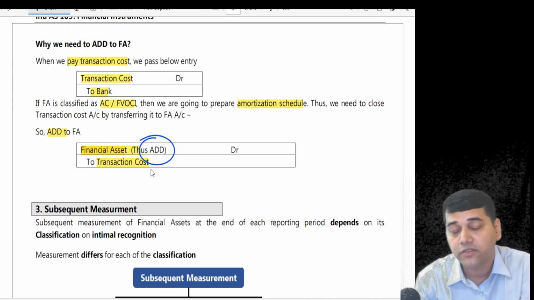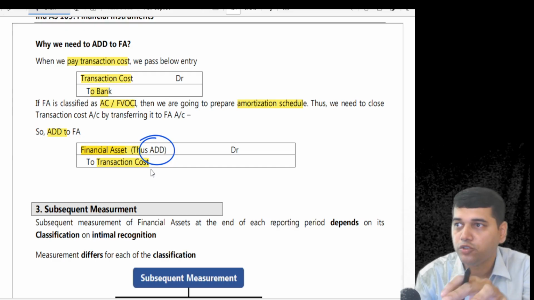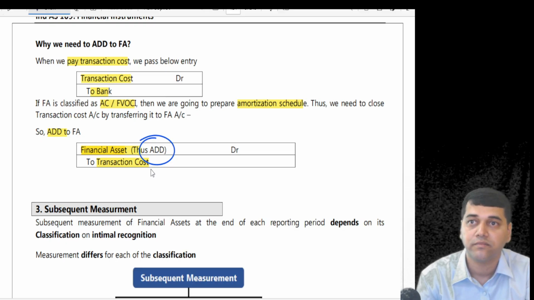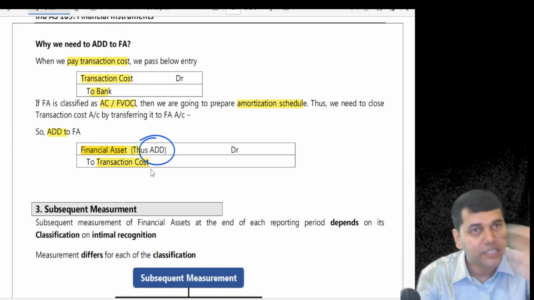In examination, you get confused. Think about the journal entry. Because see, in accounts, any calculation you do, whenever you do plus and minus, that plus and minus is represented by one journal entry. You add because there is one credit or debit. You deduct because there is one credit or debit.